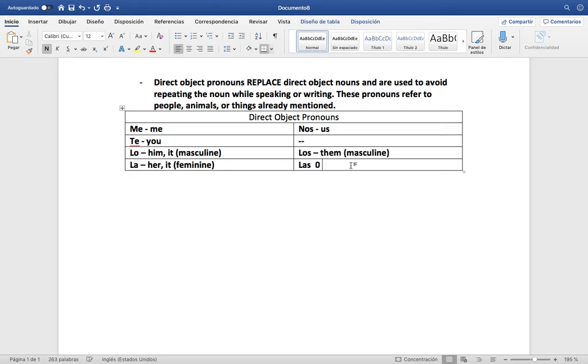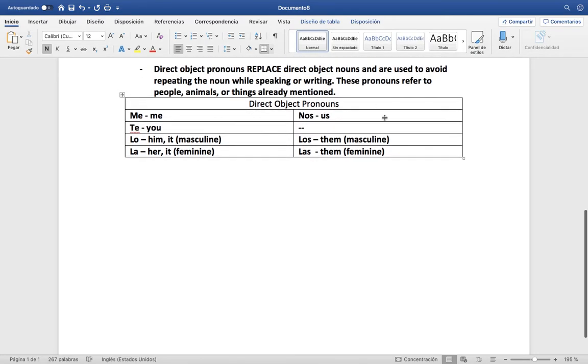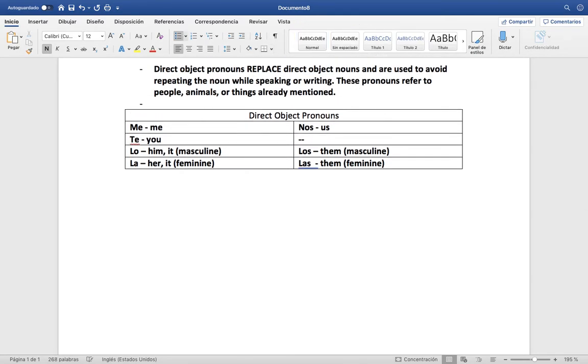And this one would be them, but feminine. Okay, so this is important, right? These are the words that we use to replace our direct object nouns so we don't keep repeating ourselves, okay? So let's look at some examples, and this is going to make a lot more sense.